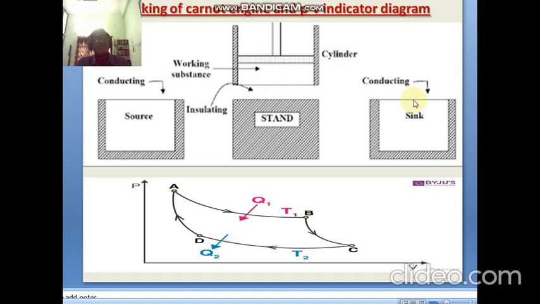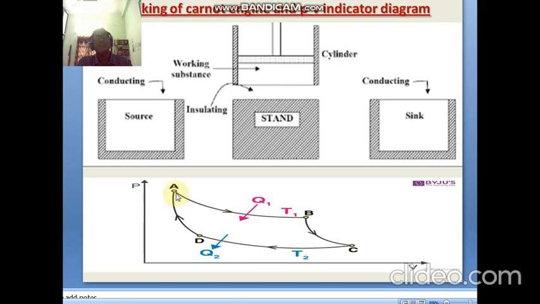So in this process, isothermal expansion and adiabatic expansion take place, and when it is cooled due to the sink temperature capital T2 Kelvin, isothermal contraction as well as adiabatic contraction takes place.